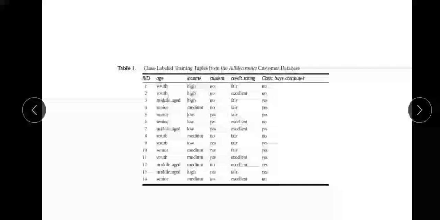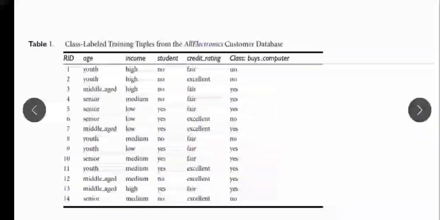Now we will take a problem of how we can calculate the information gain based on the data set that is shown in table number 1. This is the AllElectronics customer data set, where we have 14 tuples and 4 main attributes, that is age, income, student and credit rating, and the class is buys computer, which has class labels no and yes.